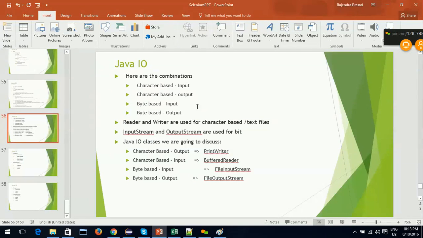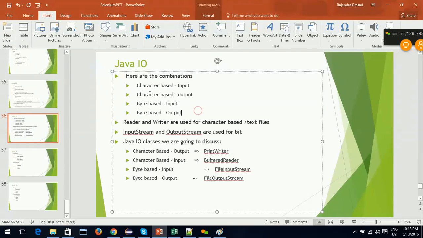So if I further group, I can divide it into four different categories: character based input classes, character based output classes, byte based input classes and byte based output classes. Now we are going to discuss one class for each of these categorizations. With the character based input class, we read character by character from an input file.